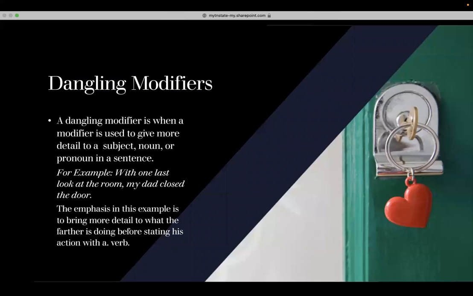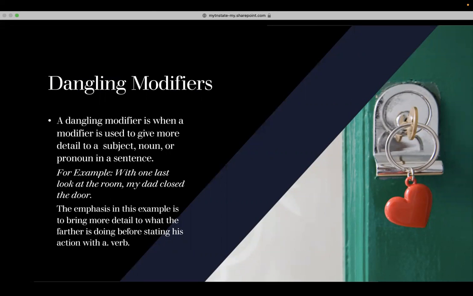Next, we are going to talk about dangling modifiers. A dangling modifier is when a modifier is used to give more details to a subject, noun, or pronoun in a sentence. The example we're going to be discussing today is, with one last look at the room, my dad closed the door.